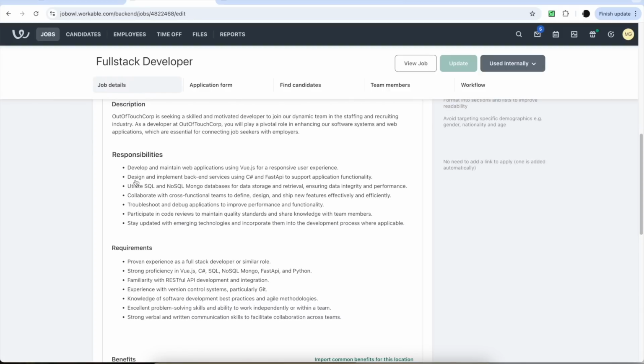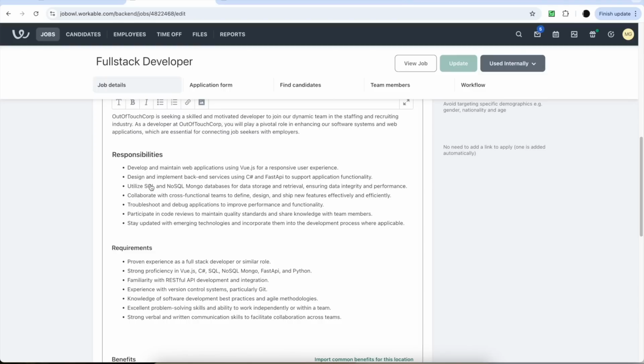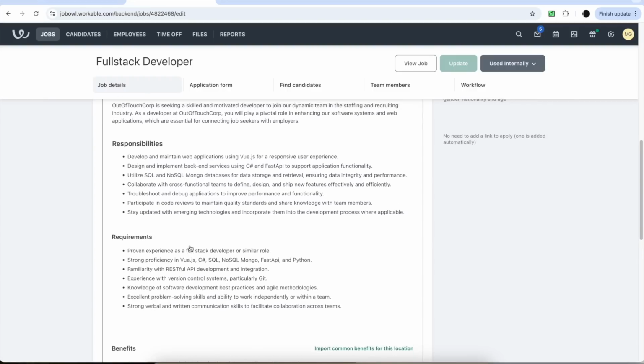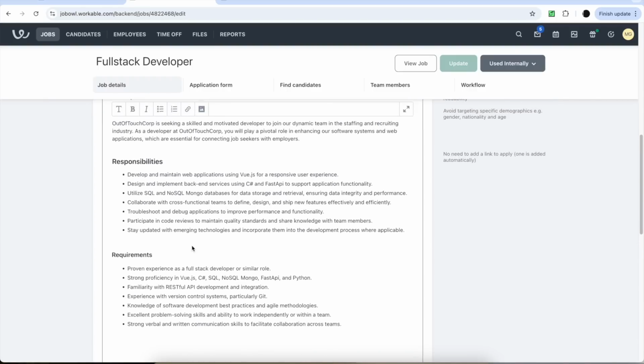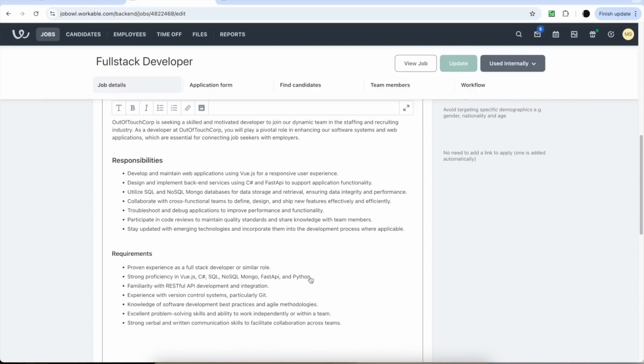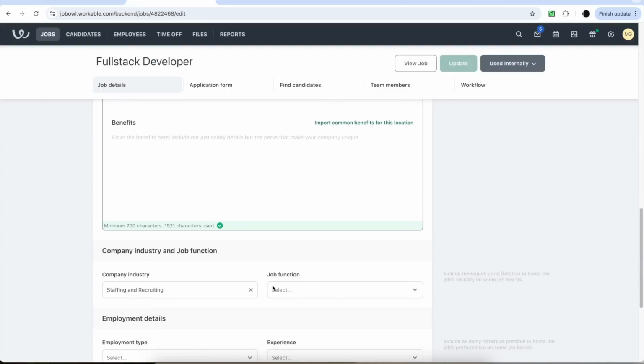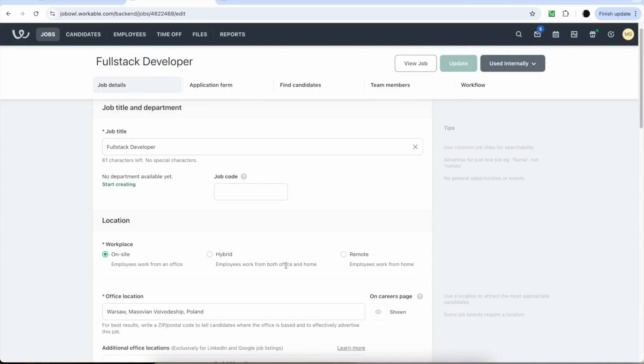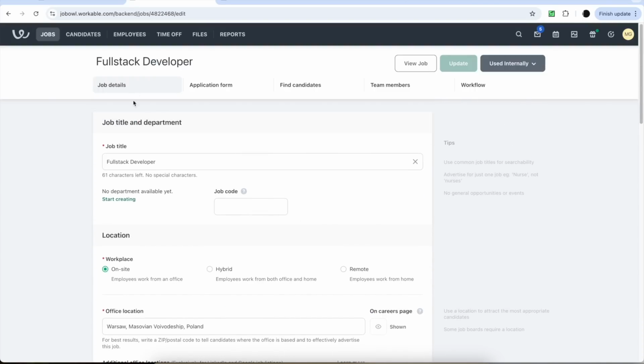What you would expect from a full stack developer. We have Vue.js as a front-end technology. We have some backend services using C#, FastAPI, SQL, NoSQL, Mongo. So we can already kind of see the keywords that they will expect. They expect you to know all of those things listed here. So actually, let's see what happens when you apply with your resume.